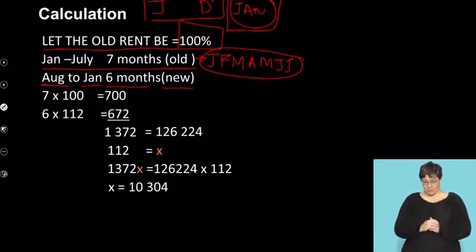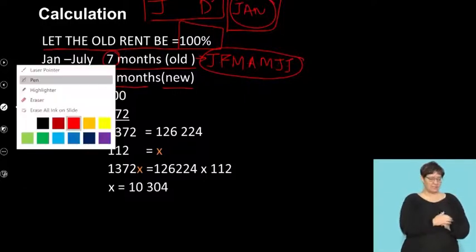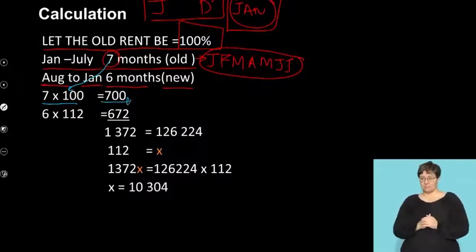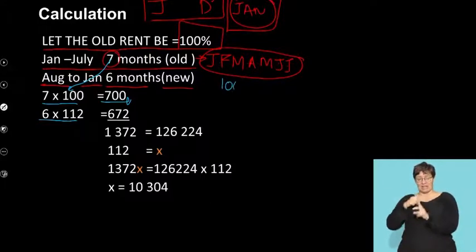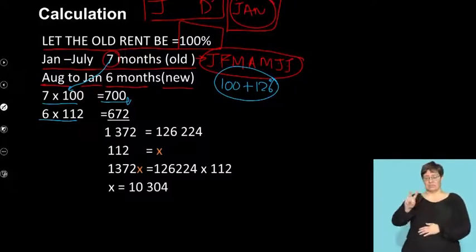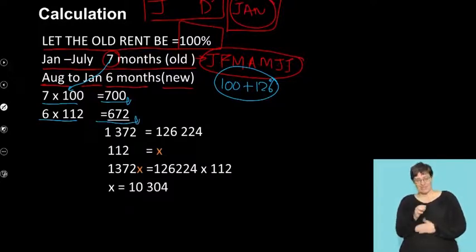Okay, now watch my calculation here. 7 months old rental, watch what we do. We say fine, take that 7 times 100, which was the old, to give you a figure of 700. The new was 6 months, 6 times 112. Where did the 112 come from? Remember, old was 100 plus your new, the percentage increase for the new months was 12%. Therefore, the 112, if you multiply that by 6, gives you 672. So that becomes your new rental in terms of percentages.